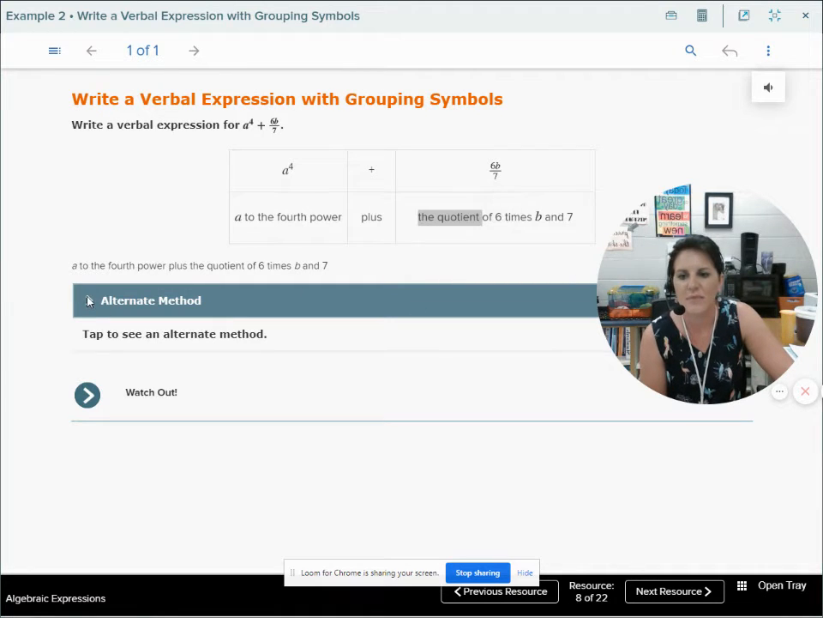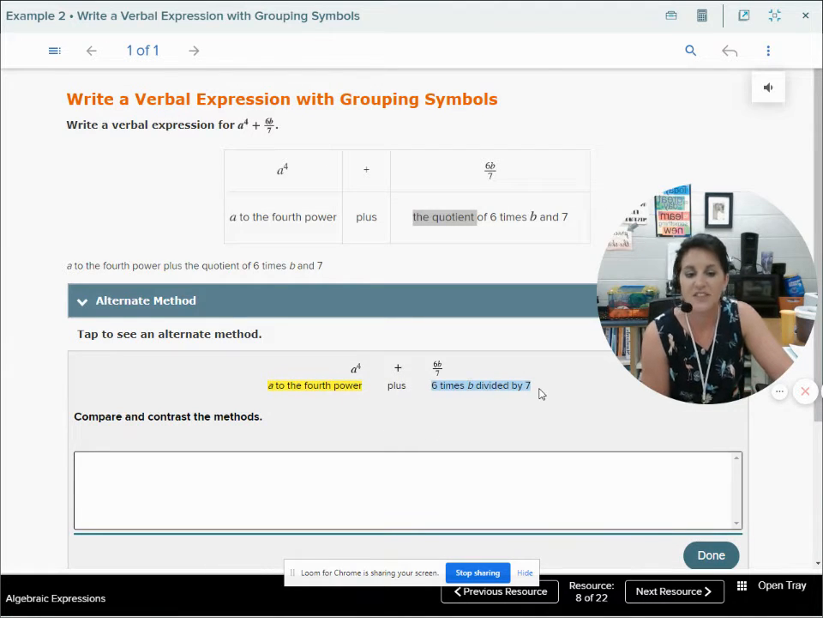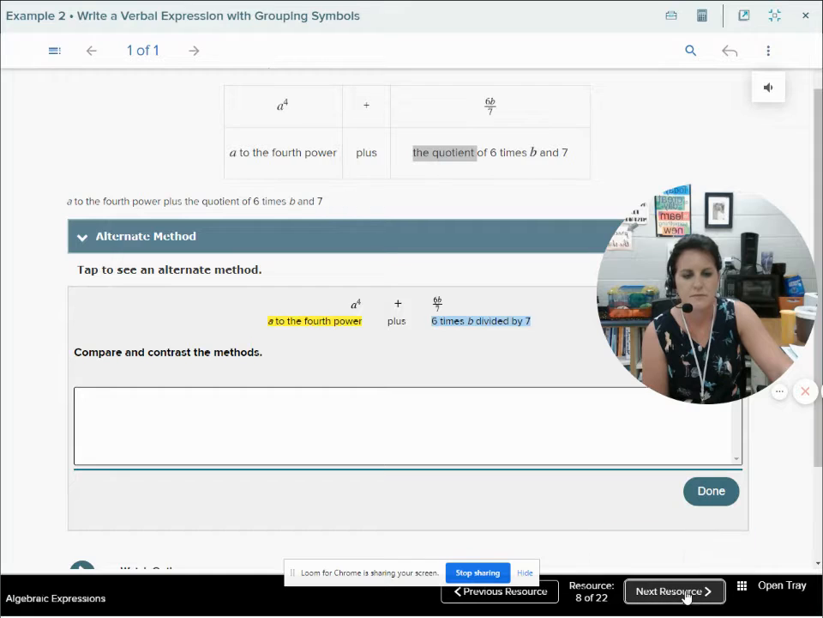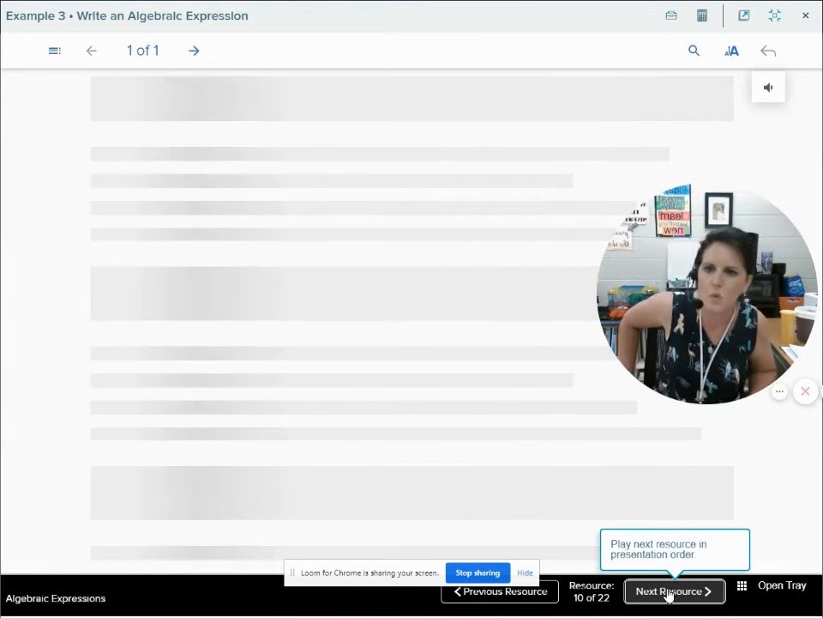An alternative method would be to say something like a to the 4th power plus 6 times b divided by 7. So the difference here is when we use the quotient, we just said 6 times b and 7. But here we didn't use the word quotient, so instead we said 6 times b divided by 7. Okay, let's look at our third example.